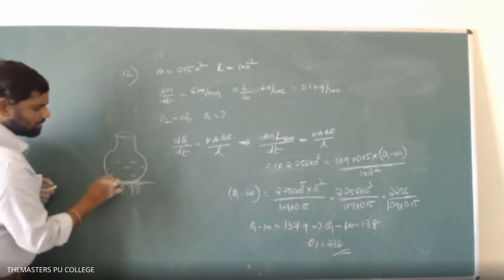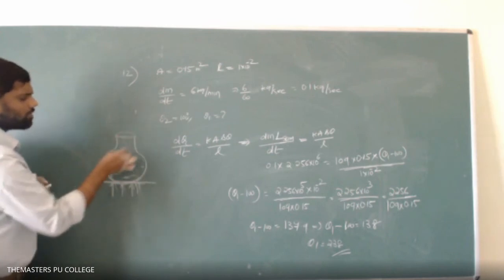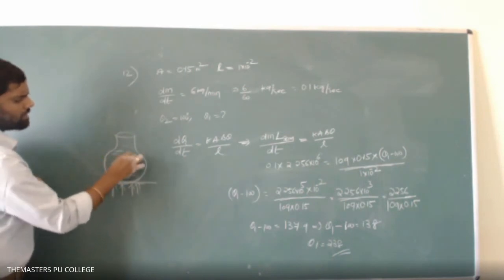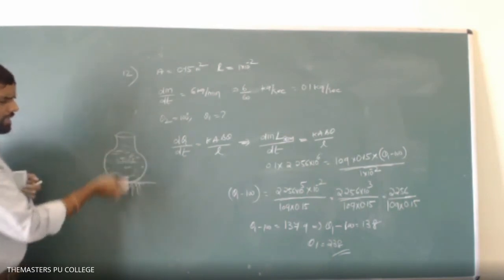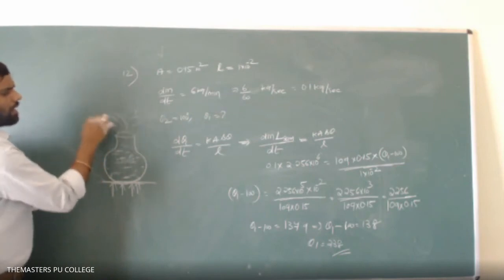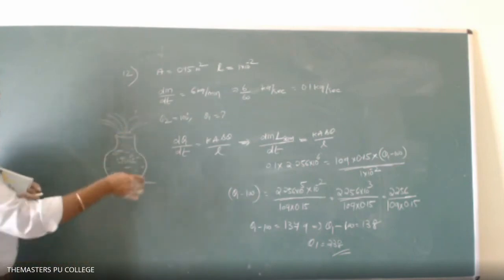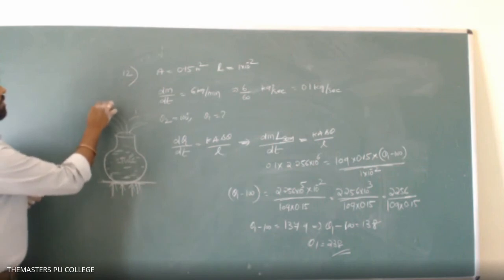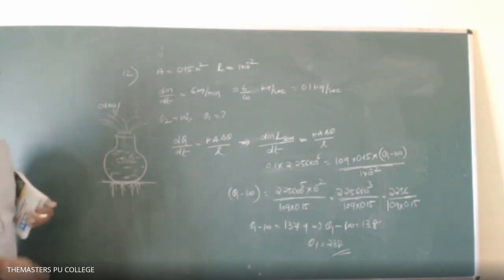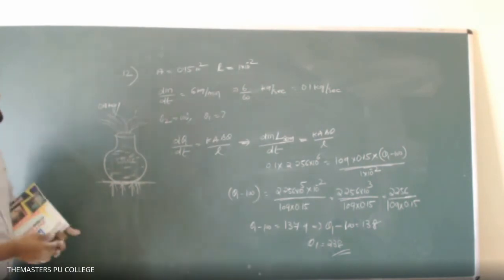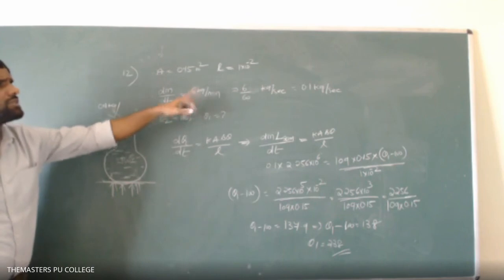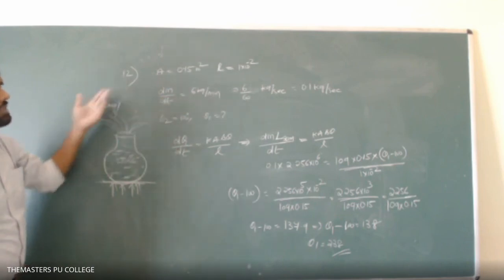When water boils, the temperature of the water is kept at 100 degrees centigrade. By gaining heat, the water will boil. At what rate it boils: 0.1 kg of water per second, 6 kg per minute, is converted into steam.